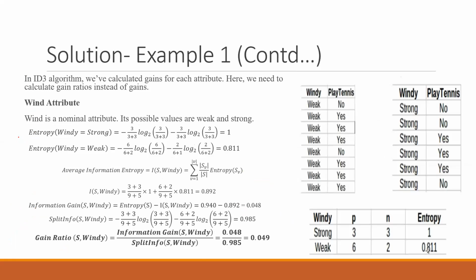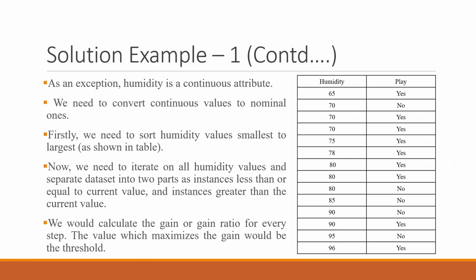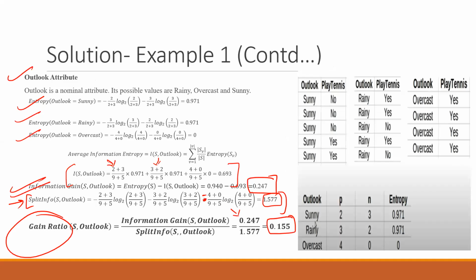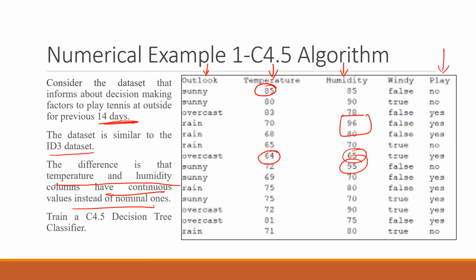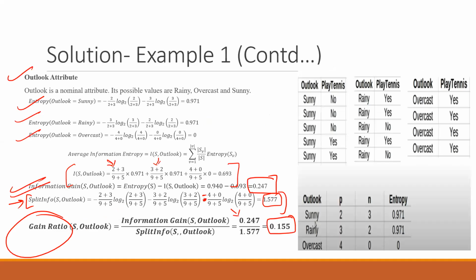Then you will do it for wind. Wind gives me a gain ratio of 0.049. Outlook and wind were the two discrete-valued attributes in the data set, so for those we needed to make these tables.